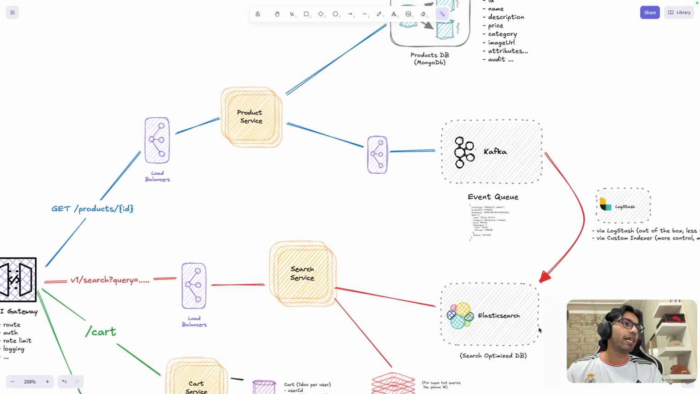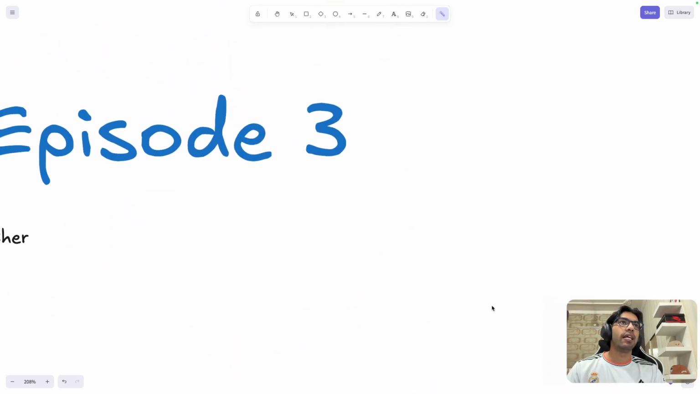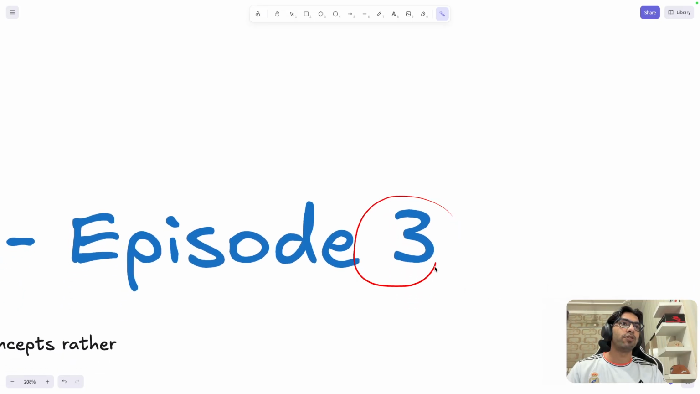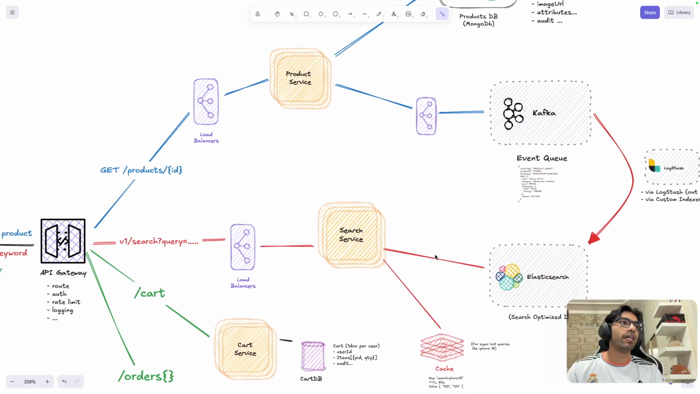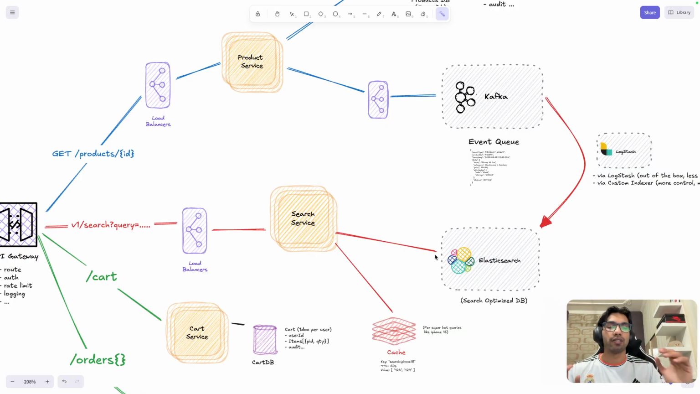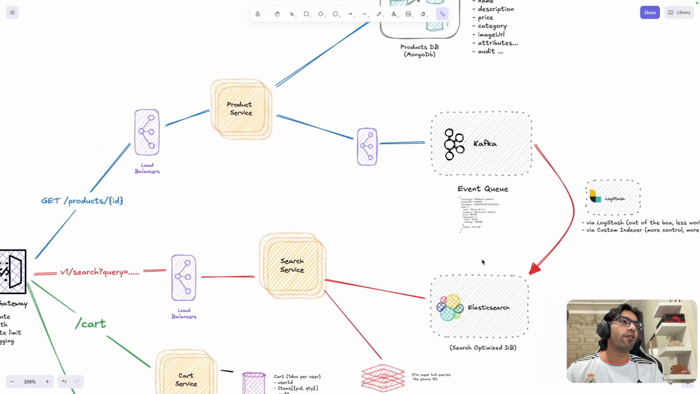Now, what Elasticsearch basically does is it uses an inverted index. So let's say we have iPhone, and all the products around iPhone, it will do the mapping. Again, if you want to understand Elasticsearch in detail, I would suggest you Google Elasticsearch and watch a couple of videos around it, or watch episode 2 of this series, where we discussed it in detail. This is episode 3. Episode 2 will tell you how Elasticsearch works. But we are going to use Elasticsearch.